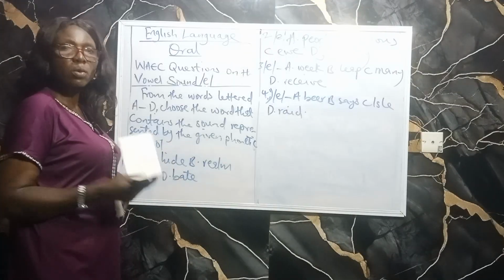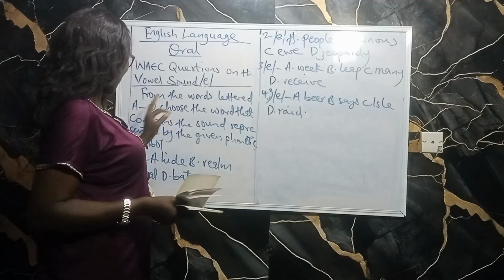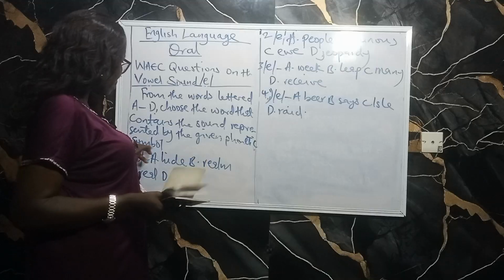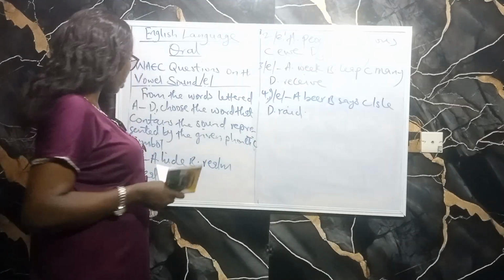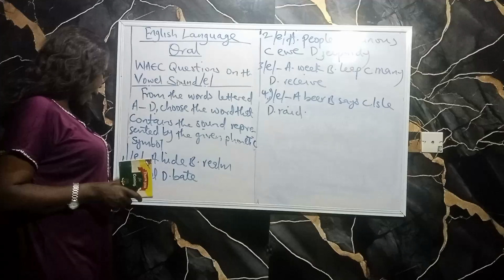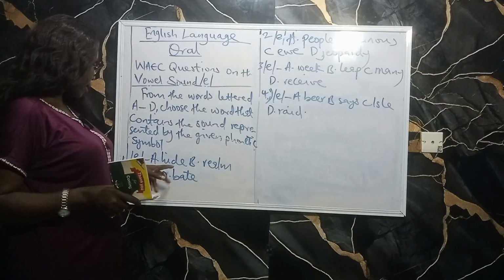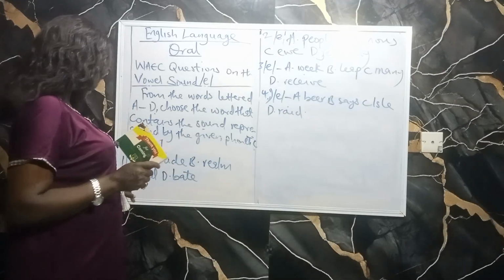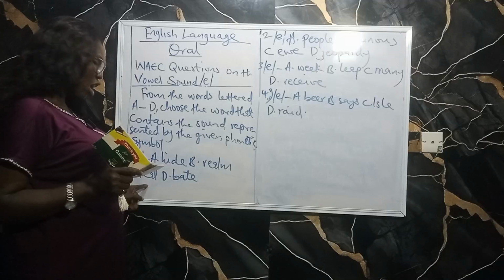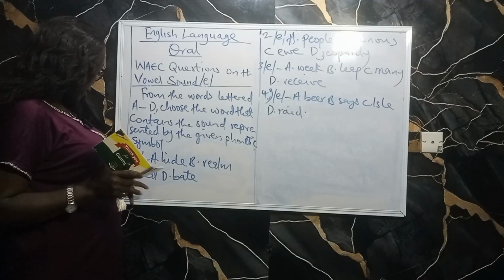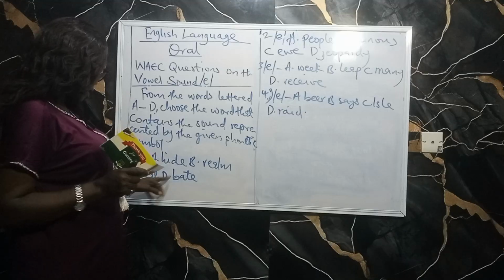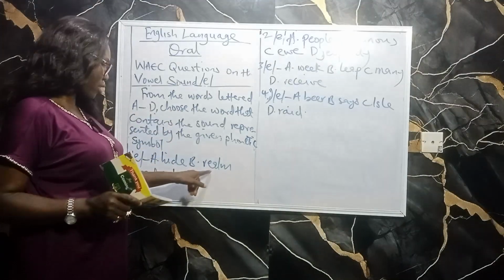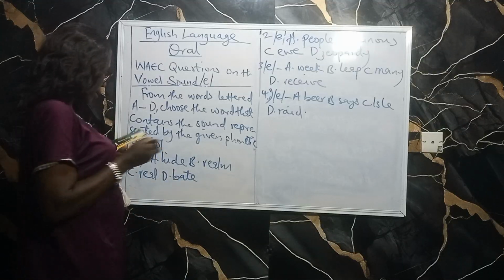Okay, so let's look at the question. It says, from the words lettered A to D, choose the word that contains the sound represented by the given phonetic symbol. A, we have hide. Then B, rain. C, real, that is long E sound, and real, that is ear sound. And D, bait. So the only correct answer here is rain because it contains air sound here.